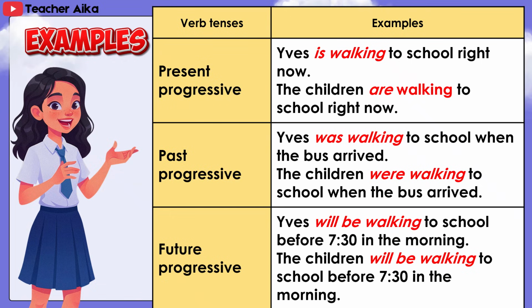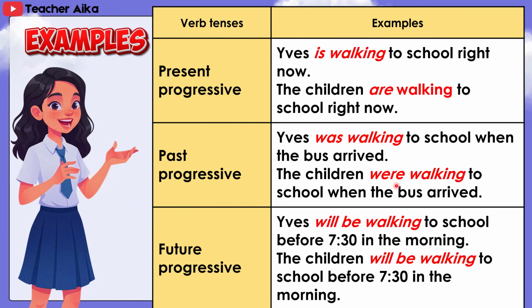Examples: first column, verb tenses. Second column, examples. Present progressive: Yves is walking to school right now. The children are walking to school right now. Past progressive: Yves was walking to school when the bus arrived.